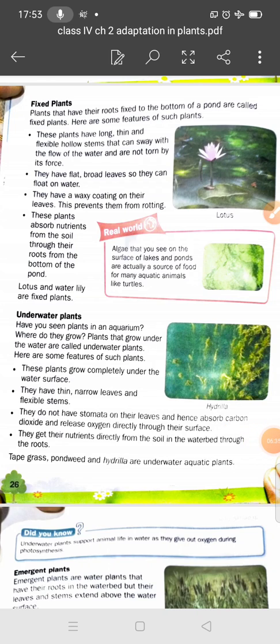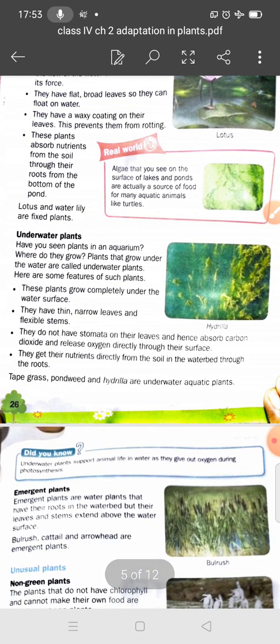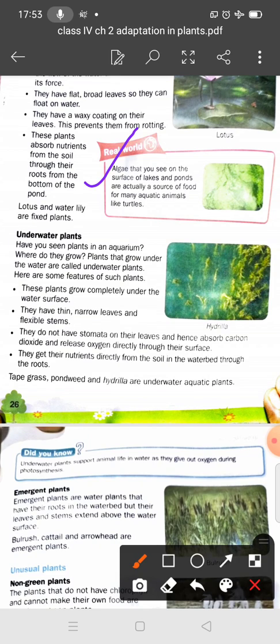Now, if we talk about algae, have you seen algae? Algae is what you see on the surface of lakes and ponds. They are a source of food for many aquatic animals, like turtles. Algae is a plant, and it is found near the surface of lakes and ponds.